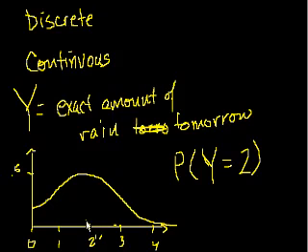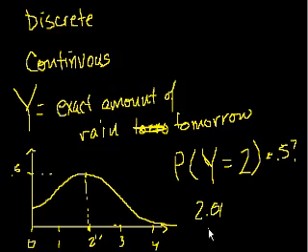Well, based on how we thought about the probability distribution functions for the discrete random variable, you'd say, okay, let's see, 2 inches, that's the case we care about right now. Let me go up here. Say, okay, it looks like it's about 0.5, and you say, well, I don't know, is it a 0.5 chance? And I would say, no, it is not a 0.5 chance. And before we even think about how we would interpret it visually, let's just think about it logically. What is the probability that tomorrow we have exactly 2 inches of rain?